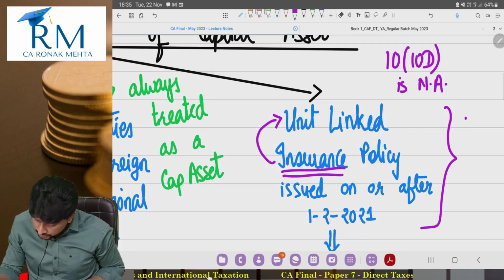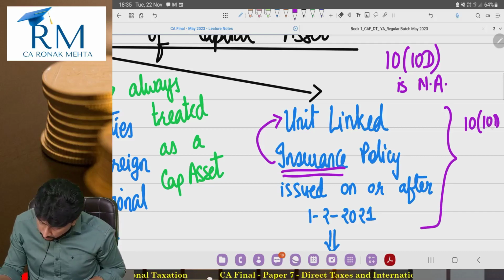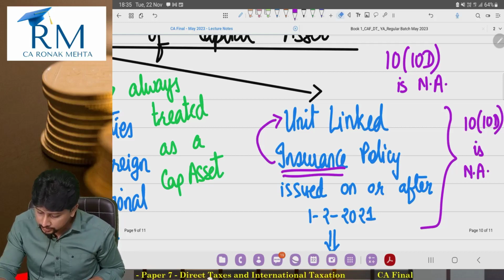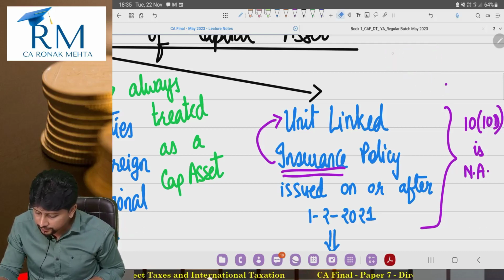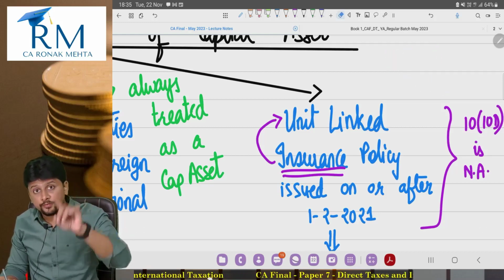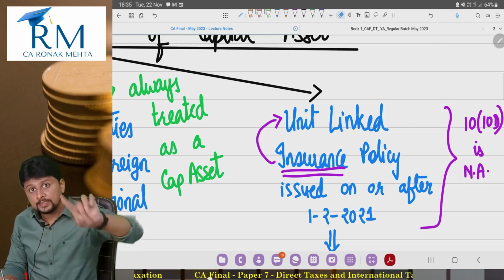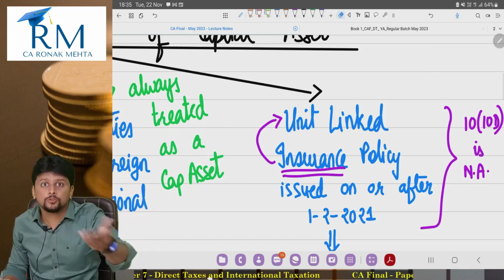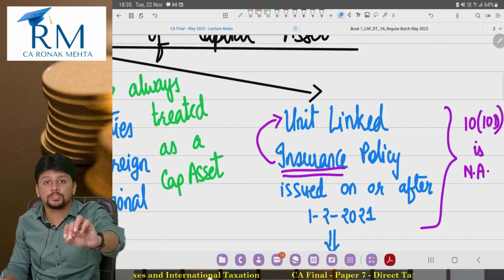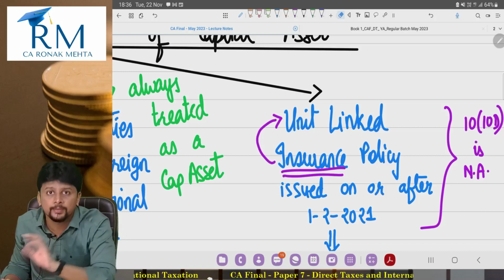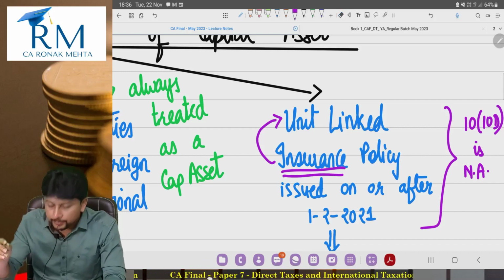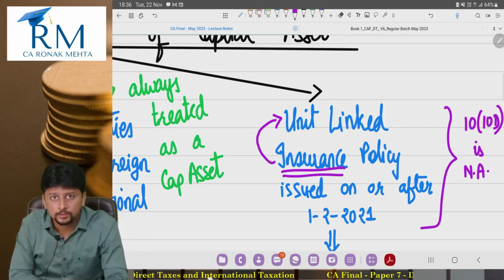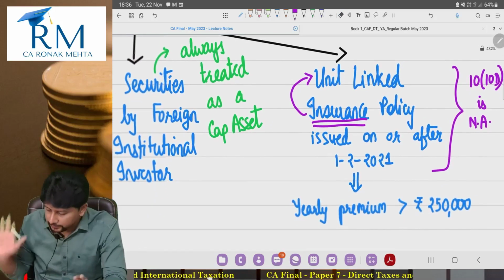Any ULIP which is issued on or after 1st of February 2021. 1st February 2021, by the way, if you understand the significance, is the Finance Act 21, the day it was announced. The budget is announced in February, so Finance Act 21 was announced. This is last year's exemption, last year's amendment. So on 1st Feb 2021, the budget introduced this concept. As of now, I'll speak only this much.